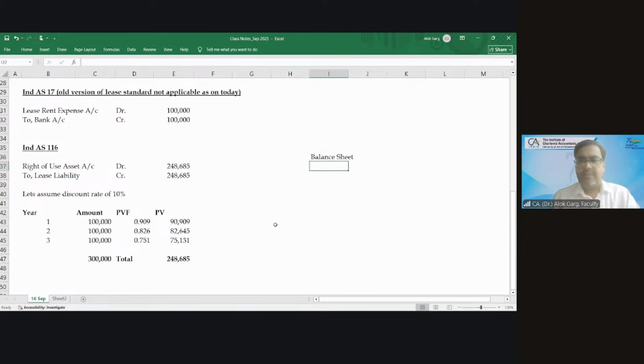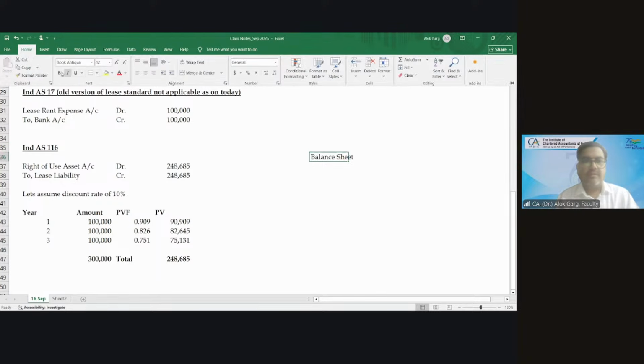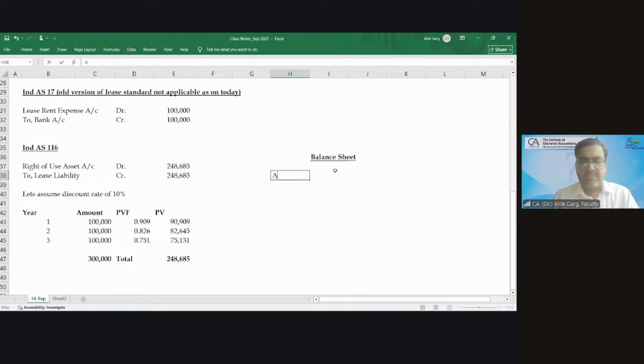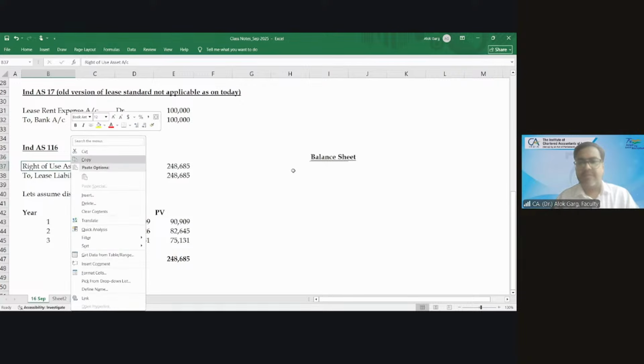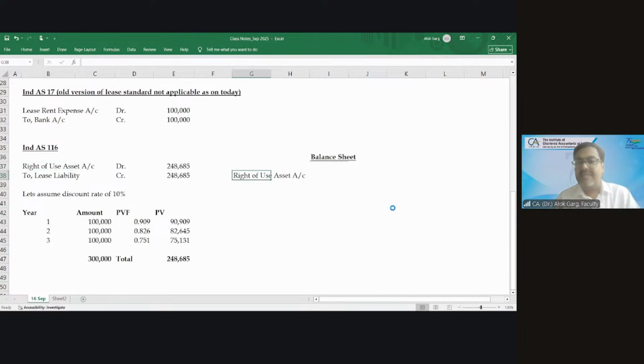As I said, we have 3 years, sir. We have to divide by 3 years. We have to provide depreciation for each year. So in the balance sheet, there is a right of use asset, and there is a lease liability. My question is, how will this asset and how will this liability become zero?